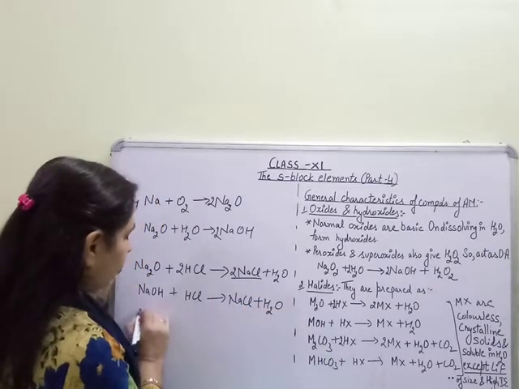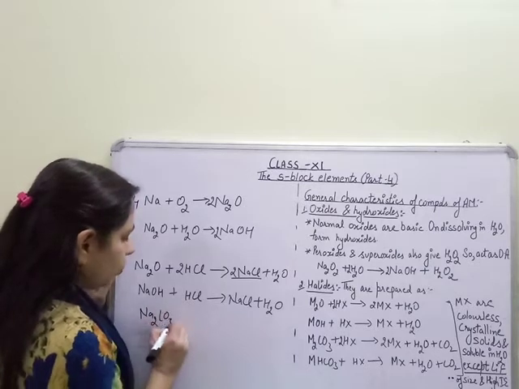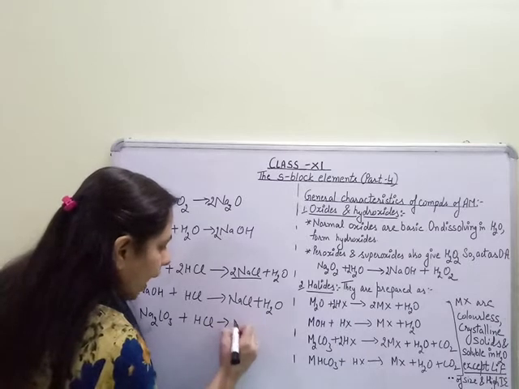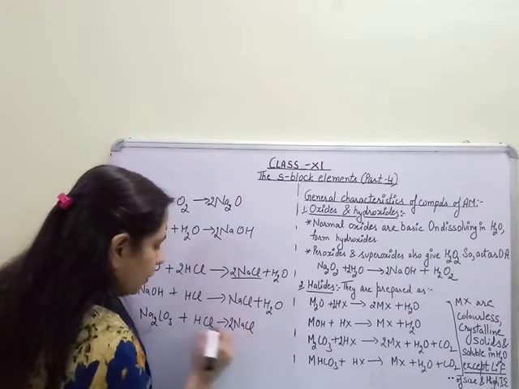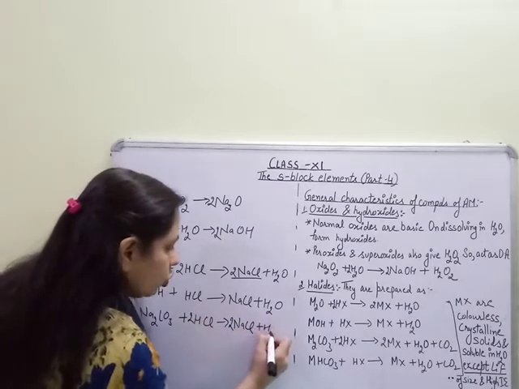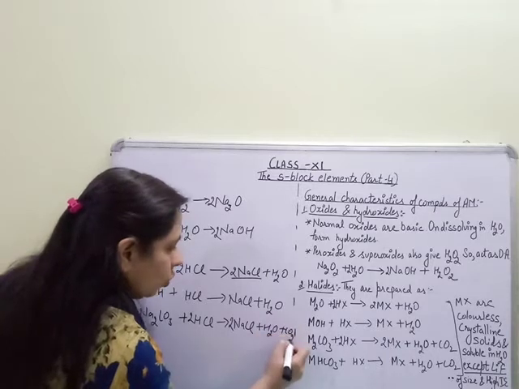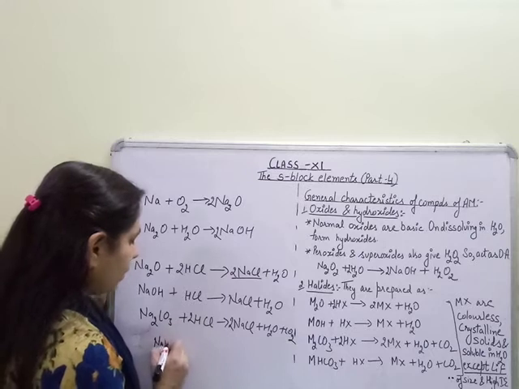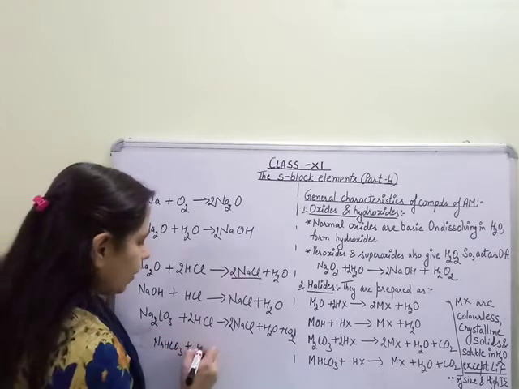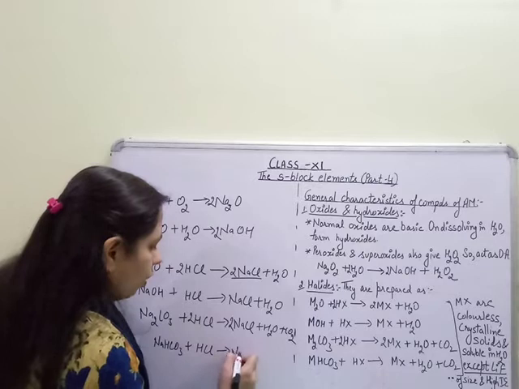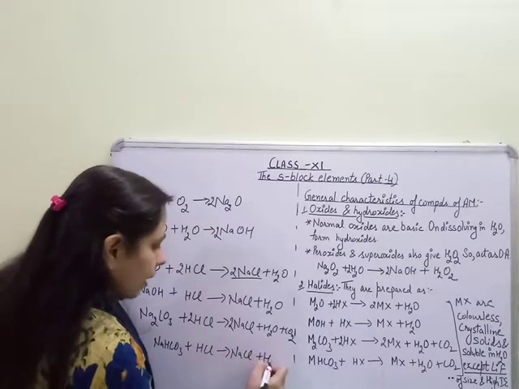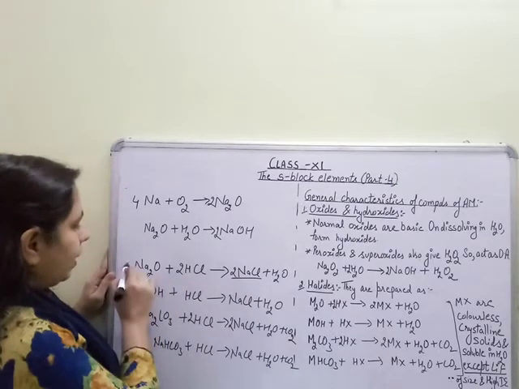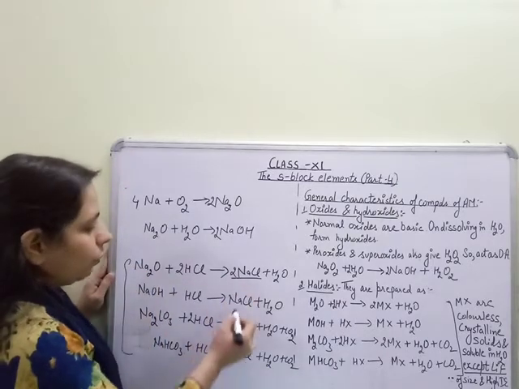Similarly, metal carbonate, Na2CO3, reacts with HCl to form NaCl plus H2O plus CO2. Coming to metal bicarbonate, NaHCO3 reacts with HCl to form NaCl plus H2O plus CO2. Now in all these cases, the halides get formed.